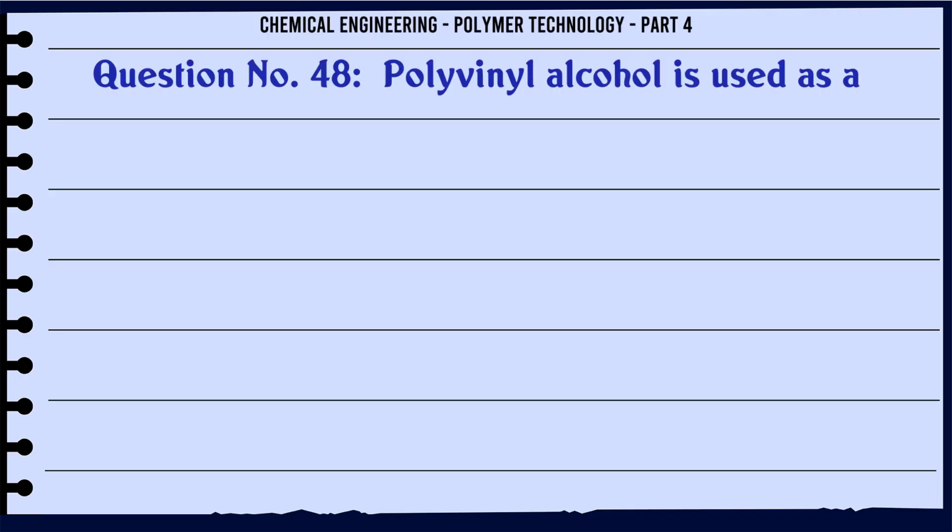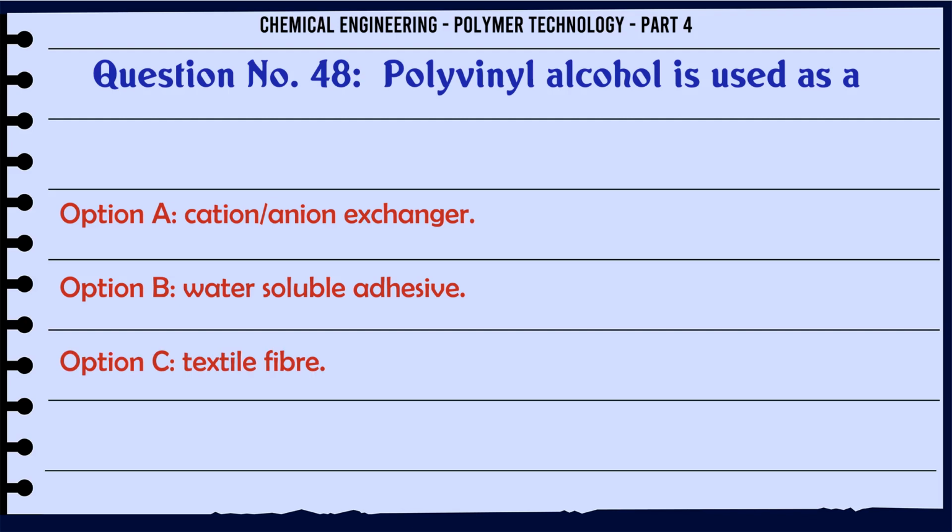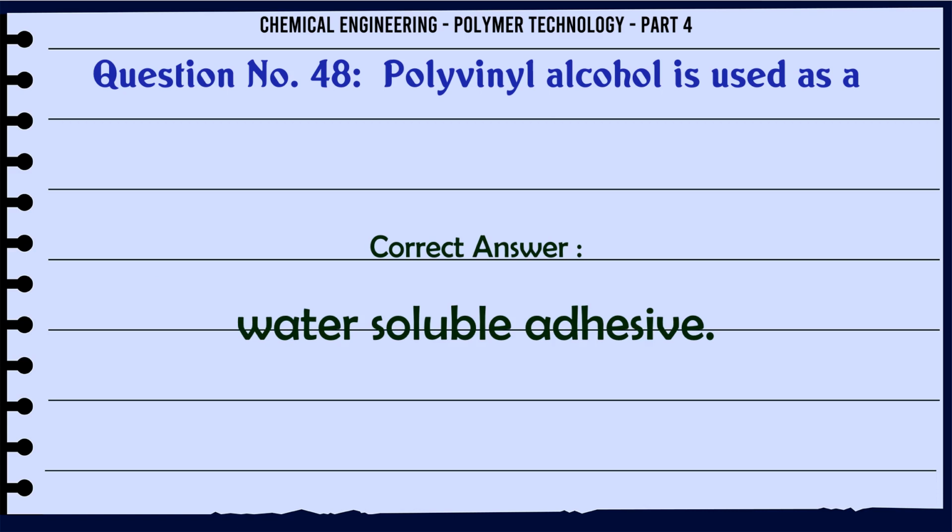Polyvinyl alcohol is used as A. cation anion exchanger, B. water-soluble adhesive, C. textile fiber, D. non-sticky coating on frying pans. The correct answer is water-soluble adhesive.